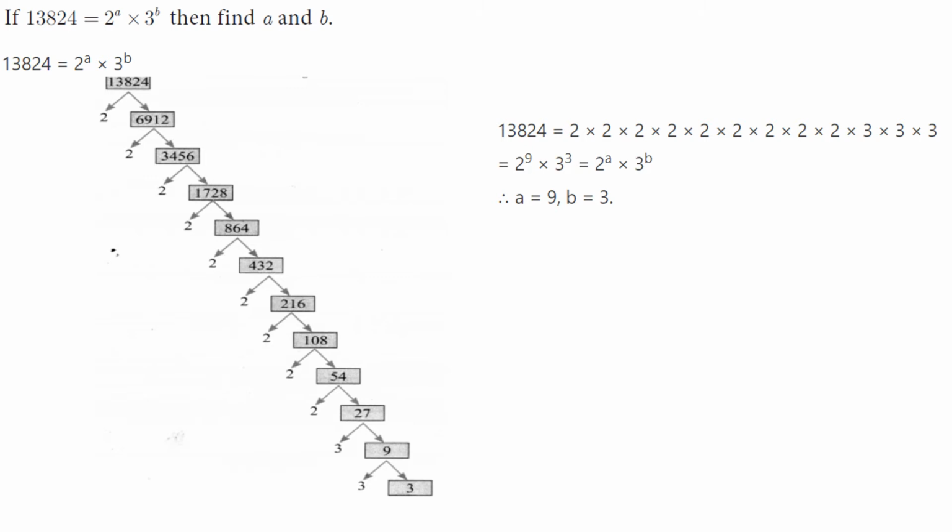Okay, 2 into 108. Again 108, prime factor 2 into 54 and again 2 into 27, 3 into 9 and 3 into 3. So how many times 2 in this? 2 to the power 9 into 3 to the power 3. So a is 9 and b is 3.